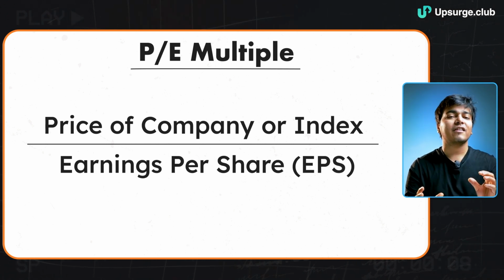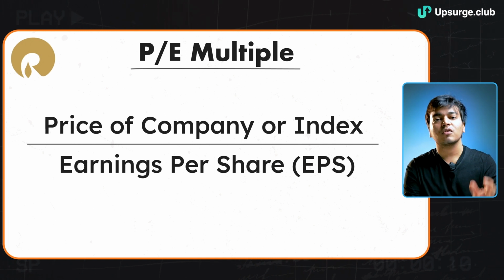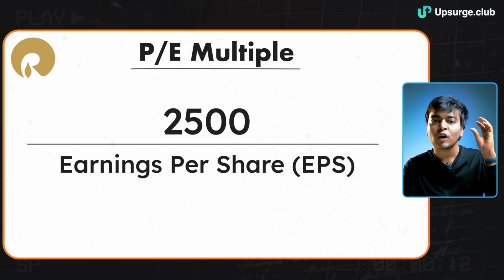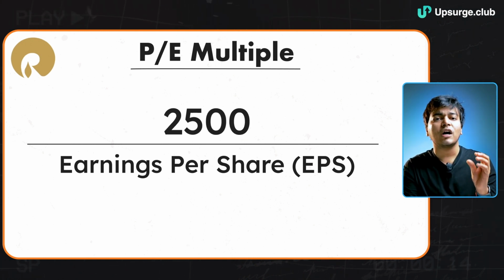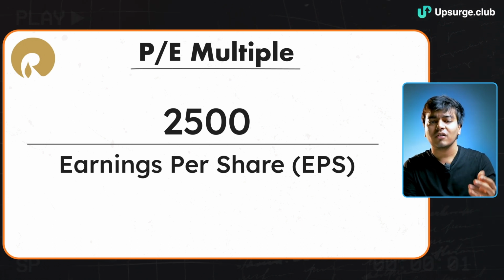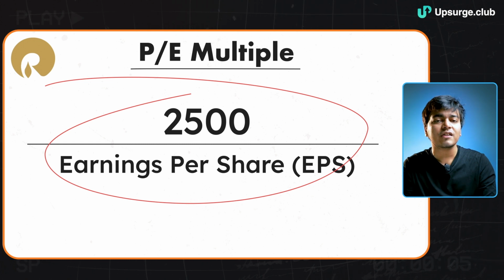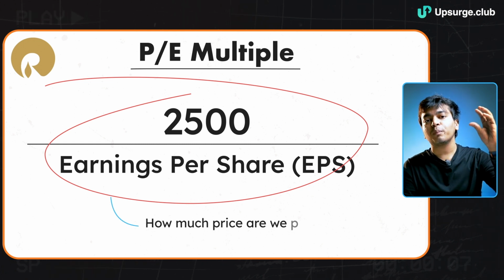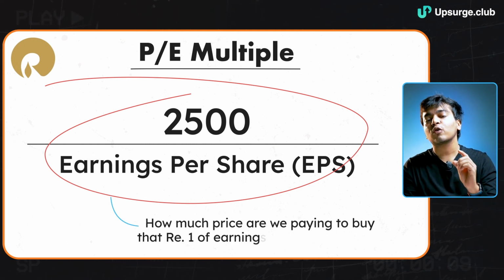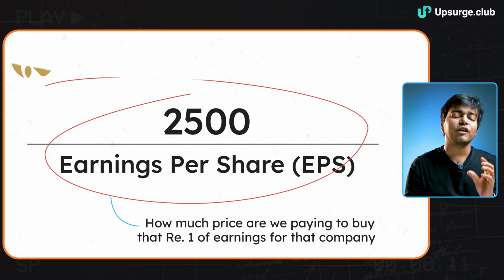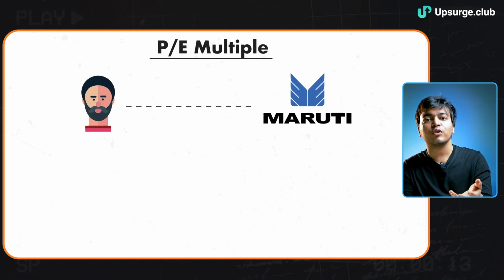Say for example you're talking about a company like Reliance. You have the price of 2500 in the numerator, and in the denominator you have the earnings per share of Reliance. That is how you calculate the PE multiple. What it implies is how much price you are paying to buy that 1 rupee of earnings for that company. Say the PE multiple of Maruti is 20x.